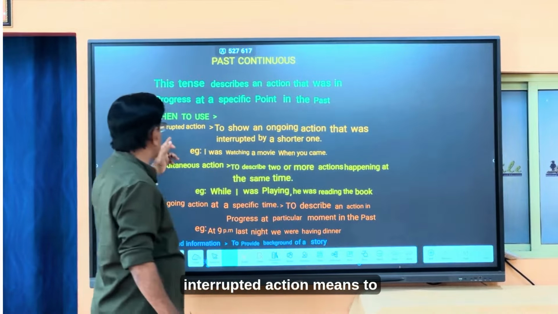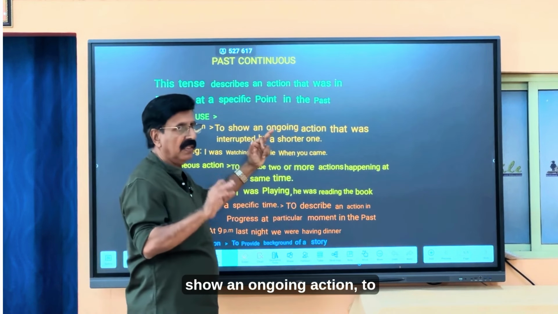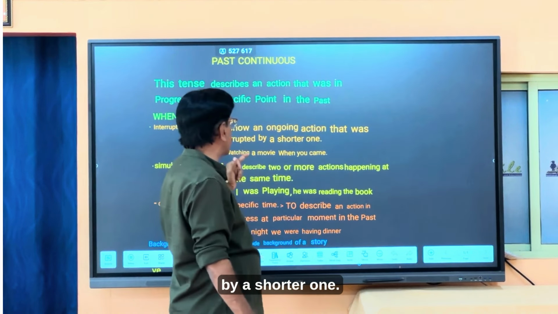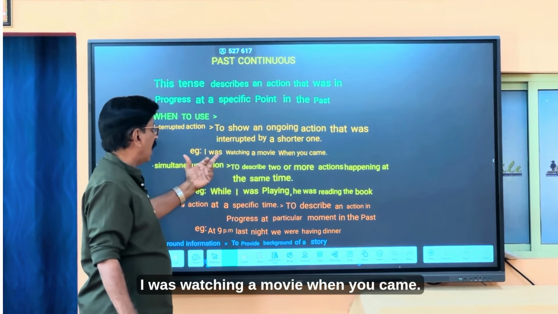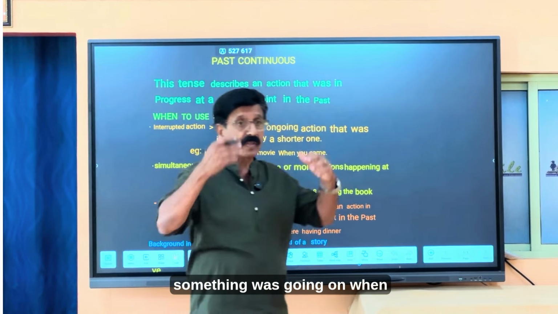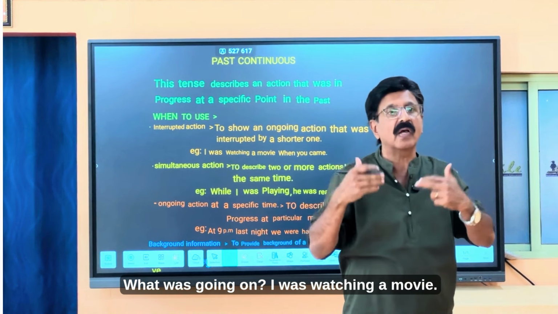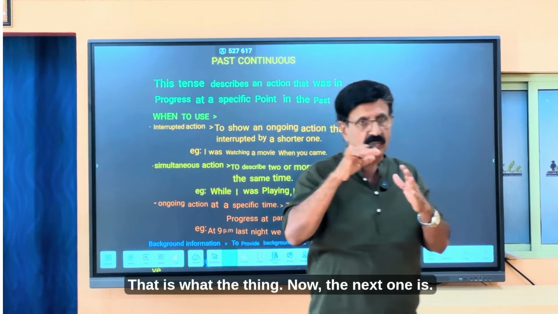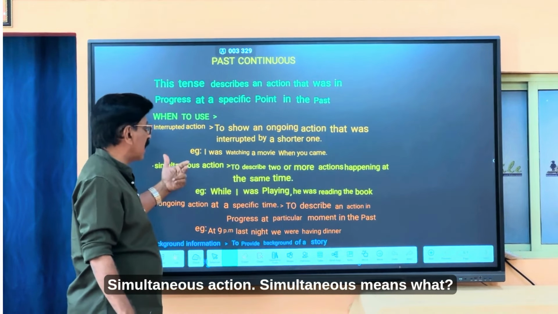So interrupted action means to show an ongoing action that was interrupted by a shorter one. Now let's see an example. I was watching a movie when you came. Something was going on when you came. What was going on? I was watching a movie. So the interruption was when you came. That's the idea.